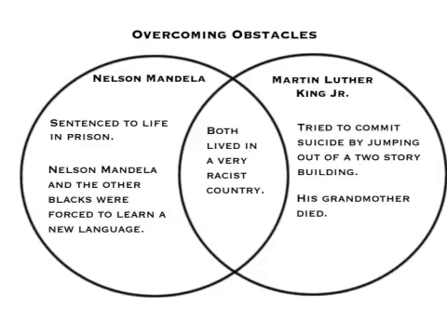Nelson Mandela was sentenced to life in prison, and he and all the other blacks were forced to learn a new language. Martin Luther King Jr. tried to commit suicide by jumping from a two-story building. Another obstacle he faced was his grandma dying while he was at a young age. Both of them lived in a very racist country.